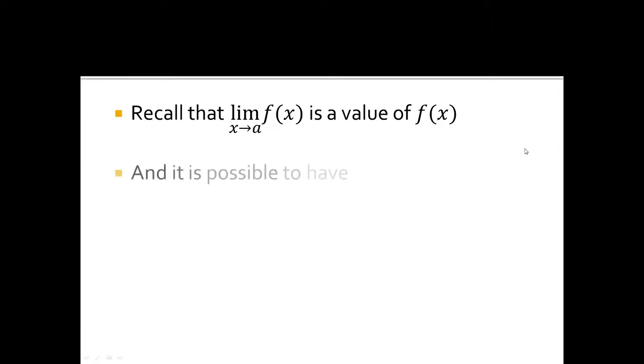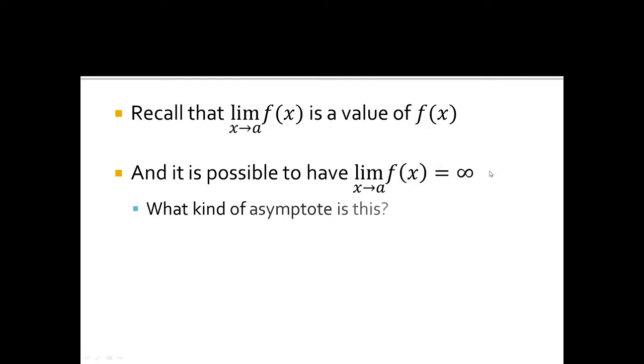Now, it is possible to have a limit as x goes to a where the function goes towards either positive infinity or negative infinity. In a case like this, this creates an asymptote, and in particular, a vertical asymptote. So, an example of an infinite limit would be the function 1 over x. 1 over x looks like this. And the infinite limit would be at x equals 0.